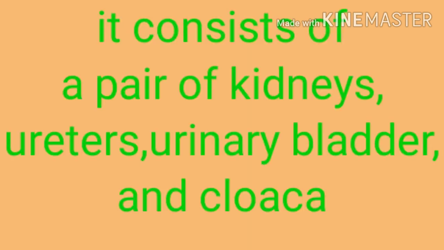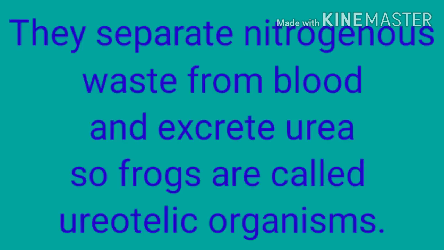Next, the excretory system of the frog. It eliminates nitrogen waste and salt from the body. It consists of a pair of kidneys, ureters, urinary bladder, and cloaca. They separate the nitrogen waste from the blood and excrete urea. So frogs are called ureotelic organisms.